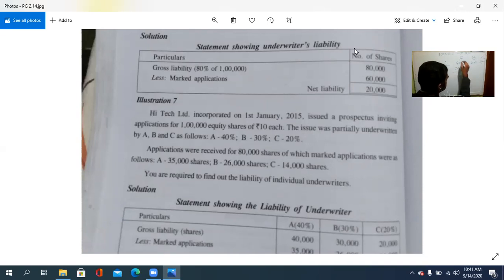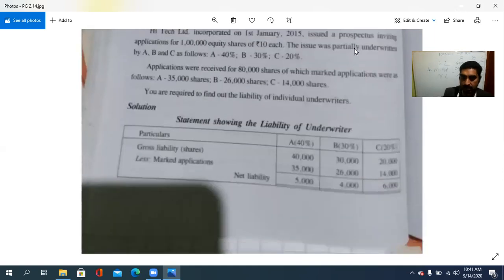35,000, that is to be deducted from that. 5,000, then 30,000 is 26,000. So 4,000, and 20,000 is 14,000. So 6,000. See, this is the net liability. Clear?